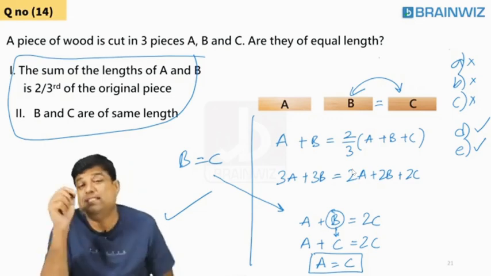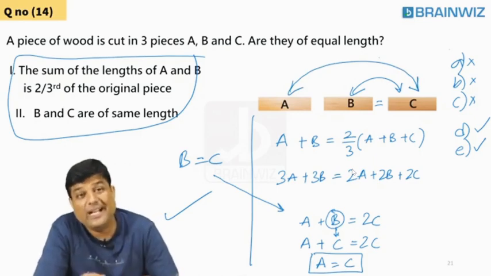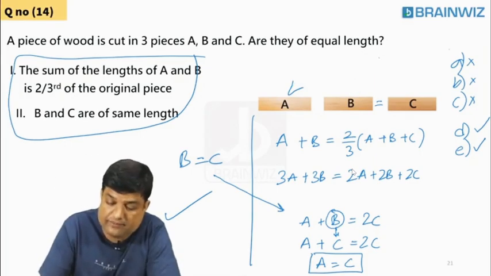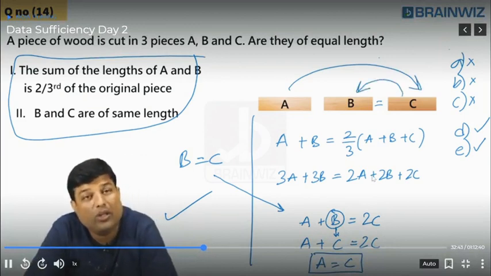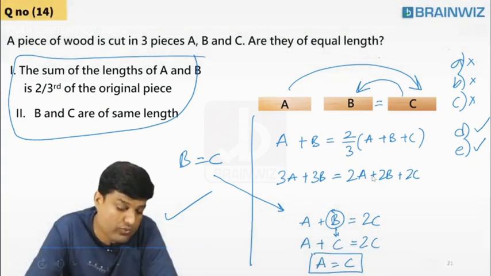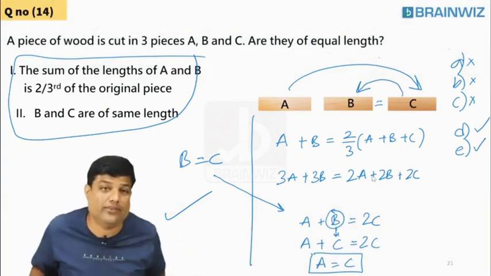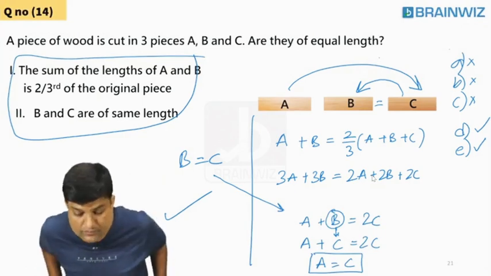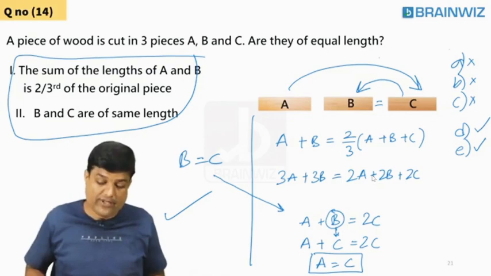When I mix these two equations, I already got A is equal to C. I proved A is equal to C, and he already told B is equal to C. Don't you think all three are equal? Yes. So we can say that statement 1 and statement 2 both are important to answer this question. Are you understanding, everybody? Both are important.